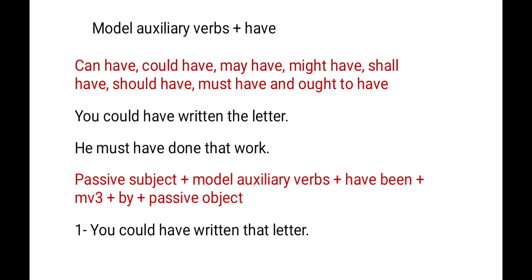Suppose the sentence is you could have written that letter. So, what will be the object here? That letter is the object. So, it will be the passive subject. The letter. Then, could have is the modal auxiliary verb. Then, we have to apply been also. Then, the main verb in the third form, that is write, wrote, written. Clear? Then, by, then you. The letter could have been written by you.